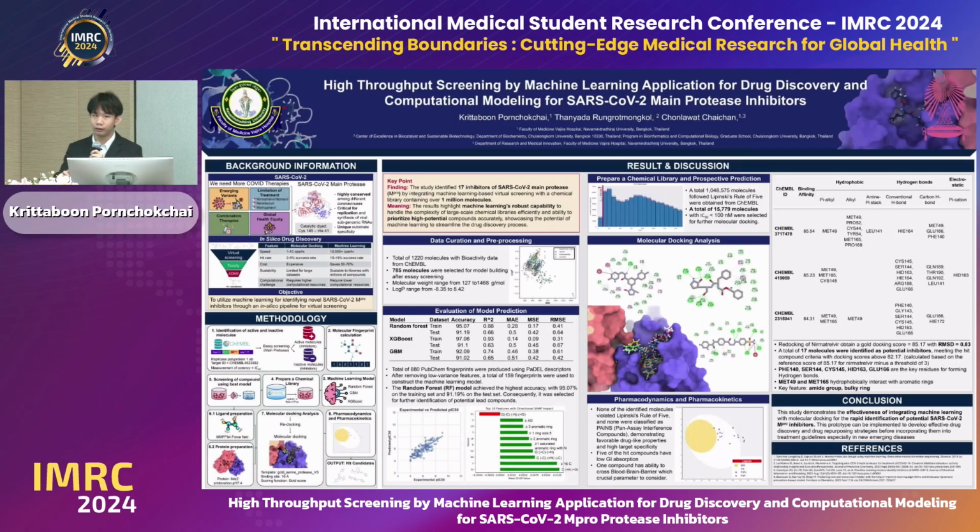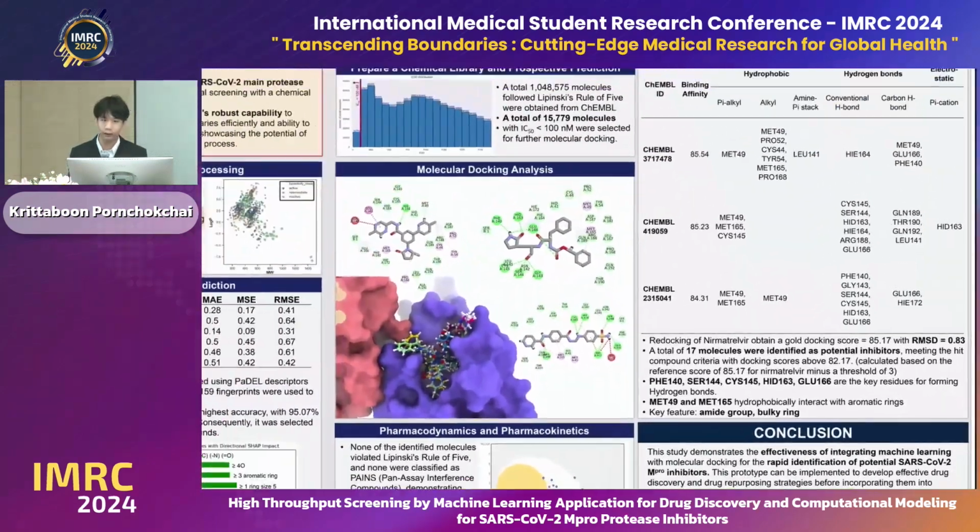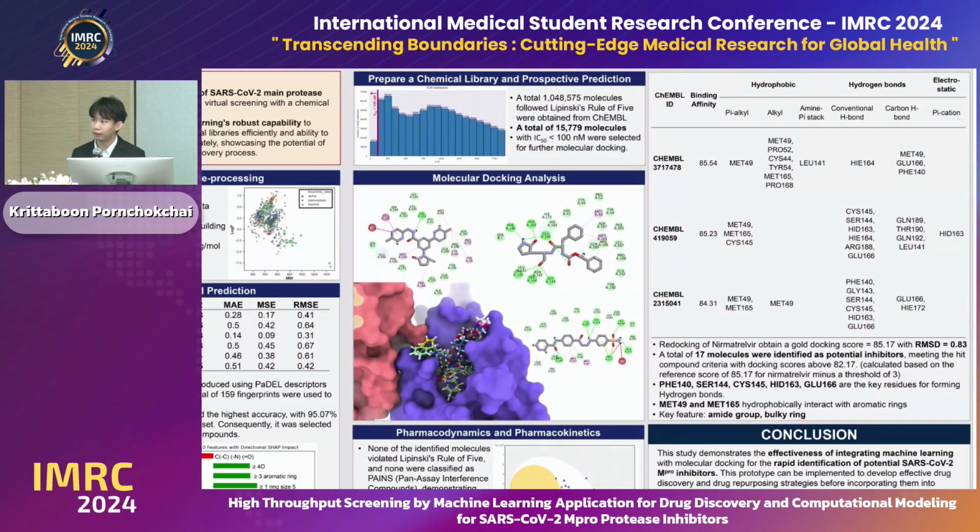We got 15,000 molecules from machine learning, and we put all of those 15,000 molecules into molecular docking to validate the best inhibitor. We use the drug recently developed by Pfizer as the baseline to see which molecules have a higher binding score than this, to identify the highest potentials, which also validates the machine learning.